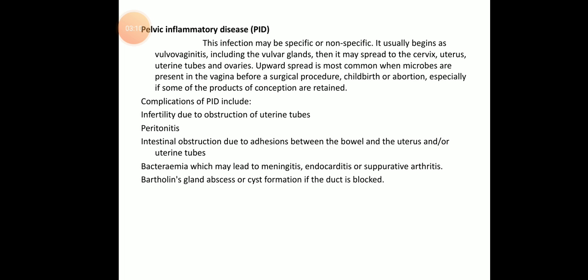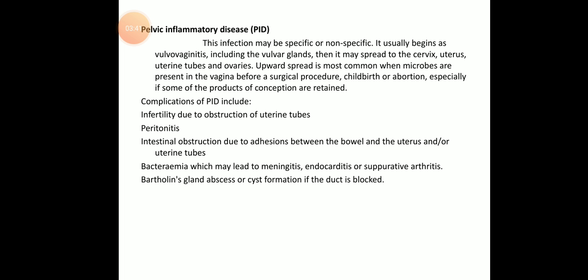So the complications of pelvic inflammatory disease are, first, infertility due to obstruction. Next, peritonitis, that is inflammation of the peritoneal region, and intestinal obstruction due to adhesion between the bowel and the uterus and uterine tubes. Next, bacteremia. Wherever the word ends with emia, it is related to blood. So bacteremia means an increase in the count of bacteria in the blood, which may lead to meningitis, endocarditis or suppurative arthritis.